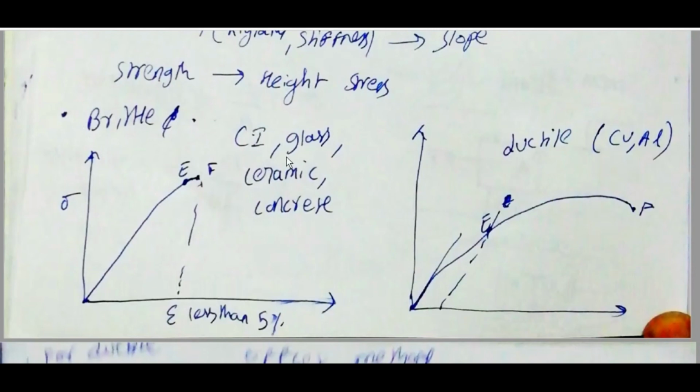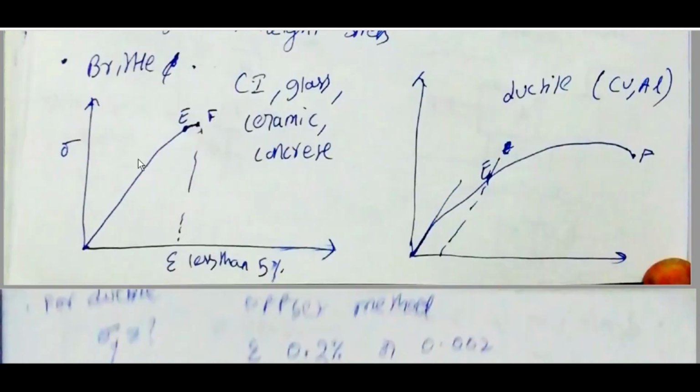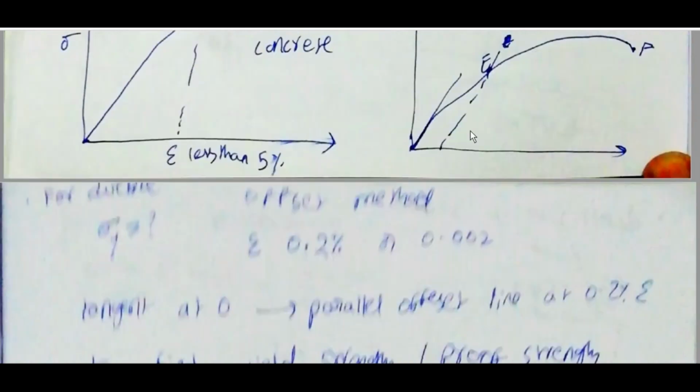Brittle materials: cast iron, glass, ceramic, concrete. In sigma epsilon, with epsilon less than 5%, it will fail. Ductile materials: copper, aluminium. A ductile material will look like this.